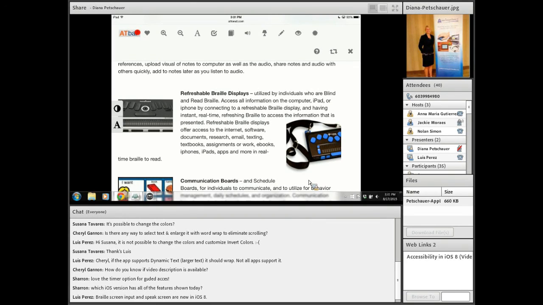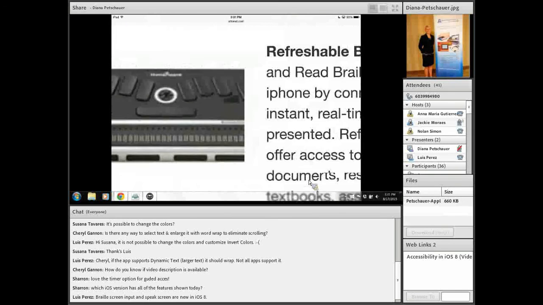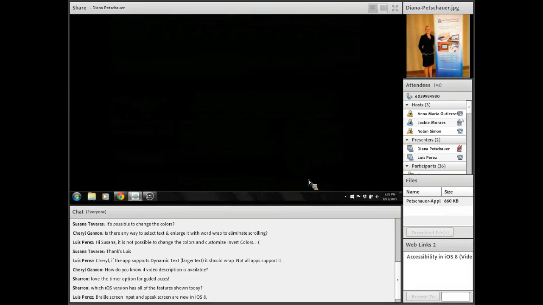So for example, if we had a refreshable Braille display connected to my iPad, everything such as this website could be read out loud to me with VoiceOver, and this text would pop up in real-time refreshable Braille. Those little pins at the bottom pop up so that that information can be read in Braille.